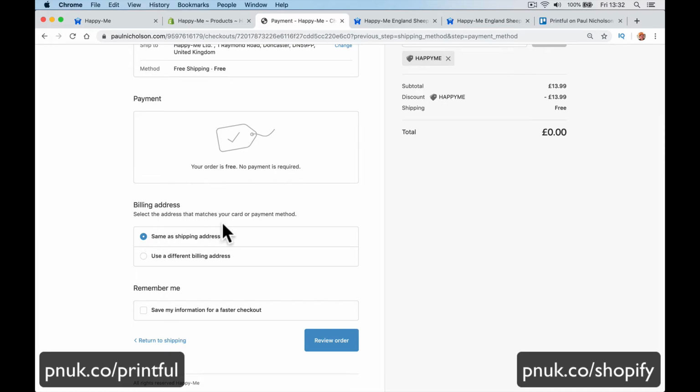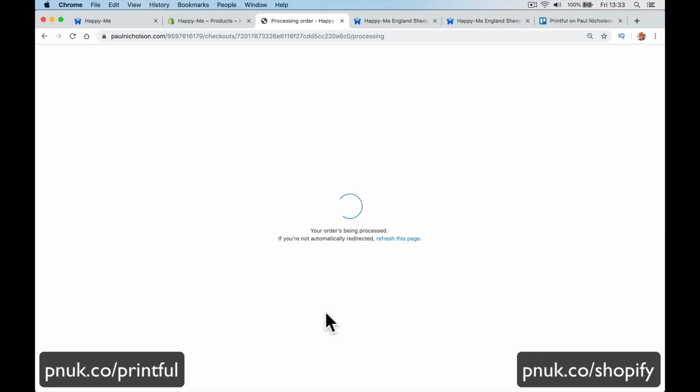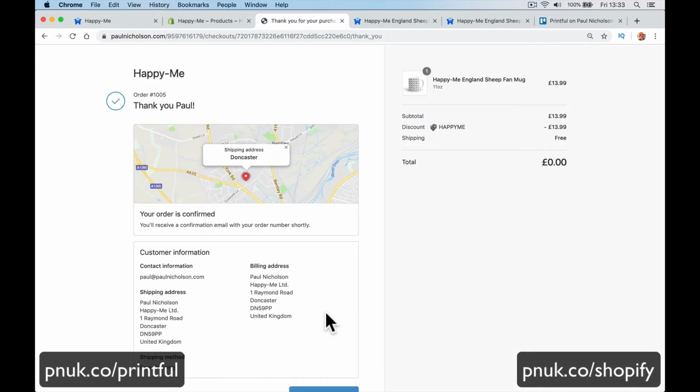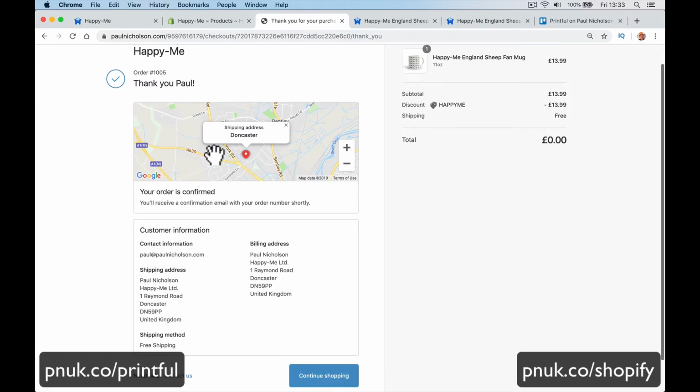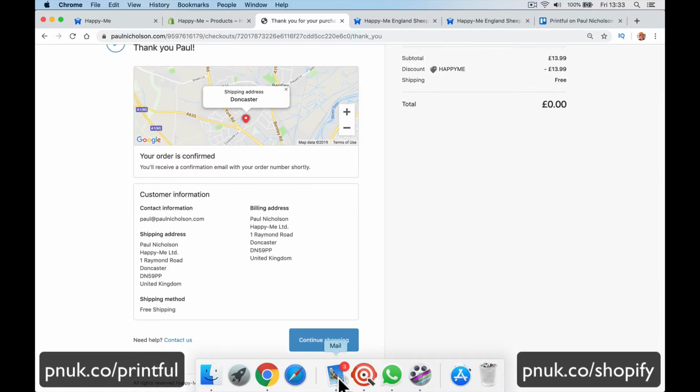Payment, nothing to pay. Select the address. So the billing address matches the card. Save information if you want a review order. And everything is straight. Complete order, right? Here comes the emails. There's your confirmation. There's a map to say that's where you are. Here's your mug. So that's your Shopify. Order is done. Customer has placed order.